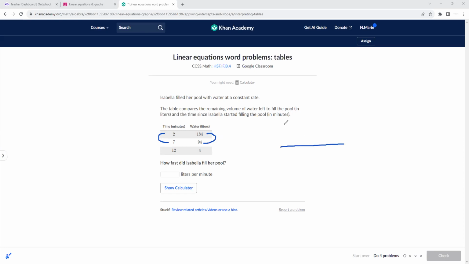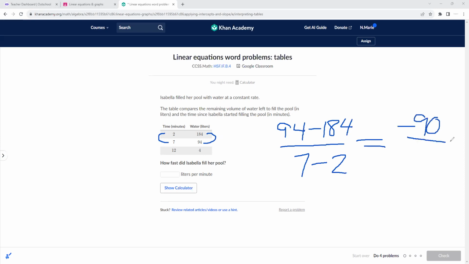So remember, slope is the change in y over the change in x. So we have 94 minus 184, which is negative 90, over 5. So we have negative 90 over 5, which is negative 18.